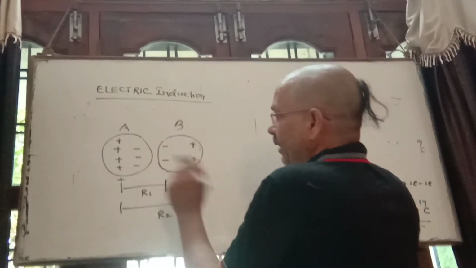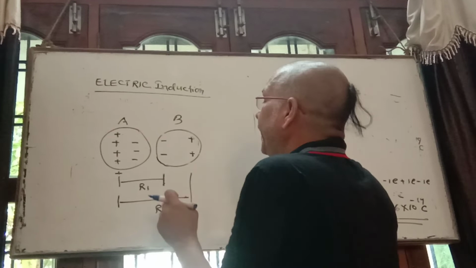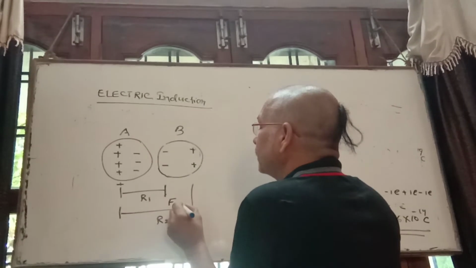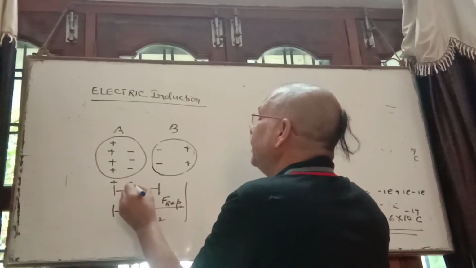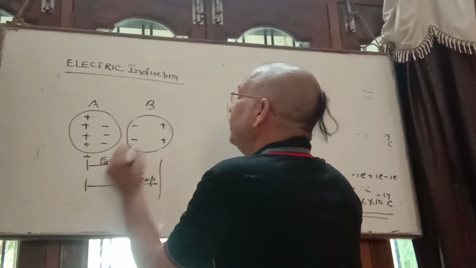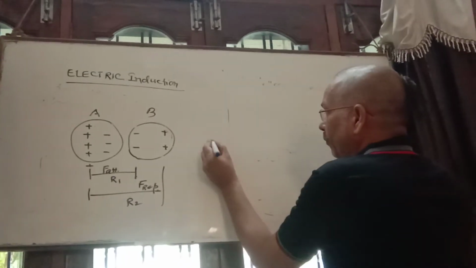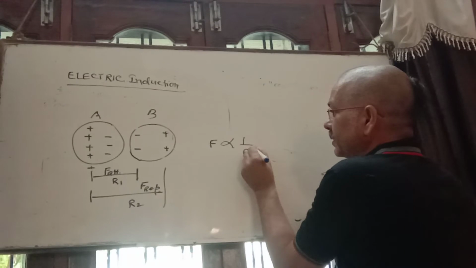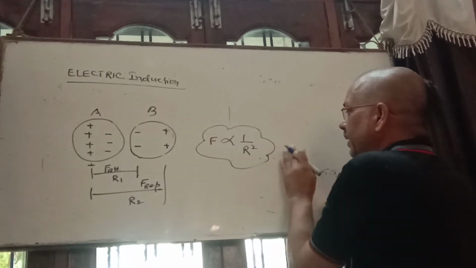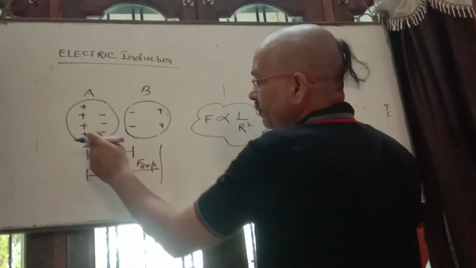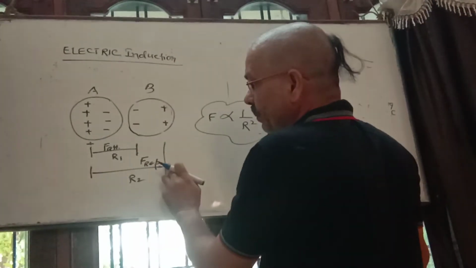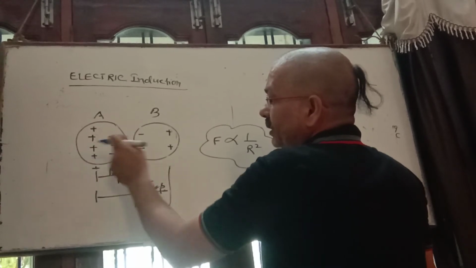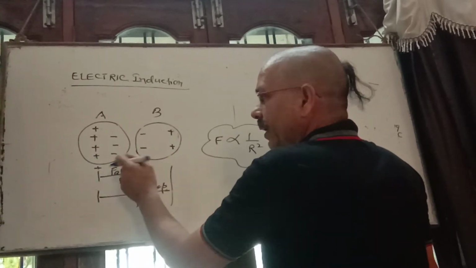As you know, the force of repulsion takes place between similar charges, and the force of attraction takes place between dissimilar charges. Here the force of attraction or repulsion is inversely proportional to the square of the distance. Actually this relation was discovered by the scientist Coulomb. Since the distance between similar charges is more, repulsion will take place, and the distance between positive and negative charge is less, so attraction will take place.